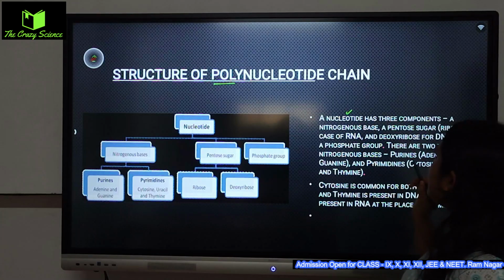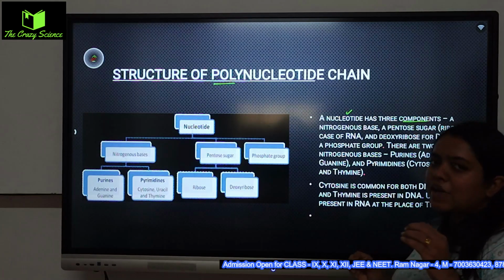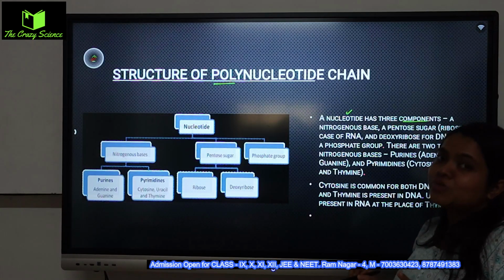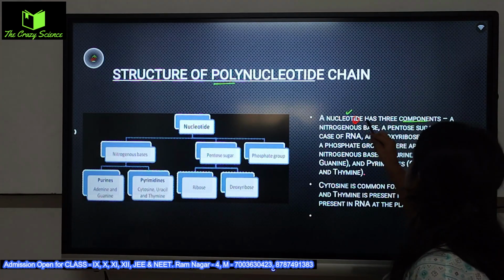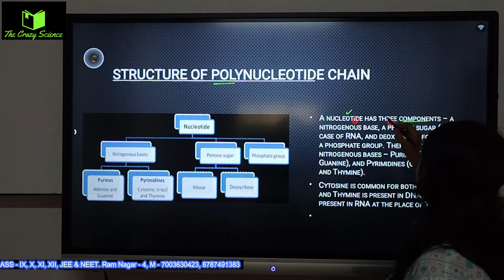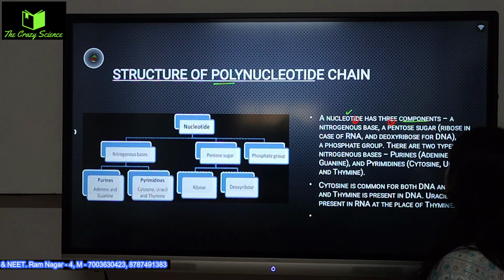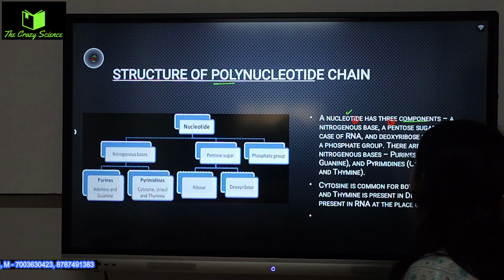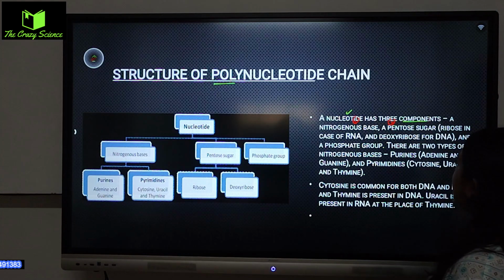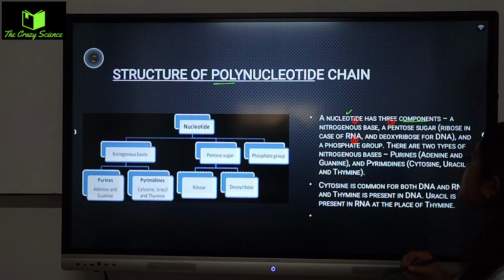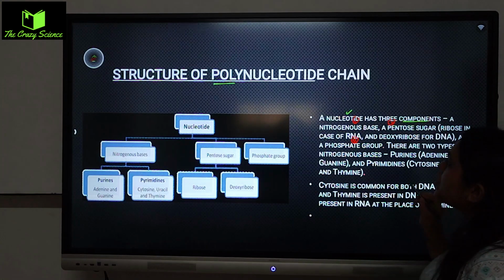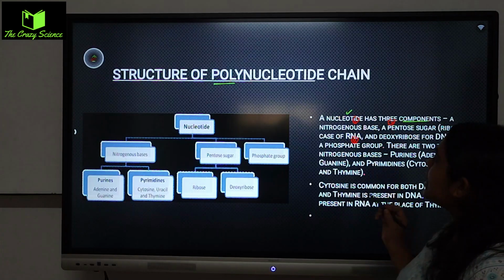A nucleotide has three compounds, so we have to know what are the three compounds we are going to talk about. A nitrogenous base, number one. Second, the pentose sugar, ribose in case of RNA, and deoxyribose for the DNA, and the phosphate group. So these are the three most important components from which the nucleotide is formed.